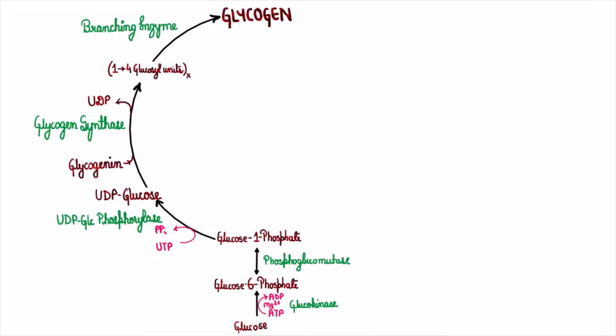Glucose residues are attached from 1 to 4 position to make a short chain of 1 to 4 glucosyl units. When the chain has a length of minimum 11 glucose residues, a second enzyme, branching enzyme, transfers a part of the 6 glucose residue chain to the neighboring chain, creating a 1 to 6 branch point. Let's see an animation to understand this.